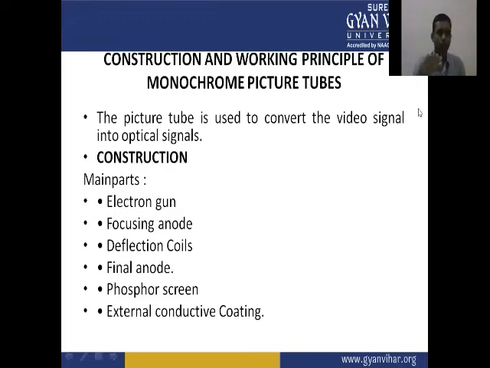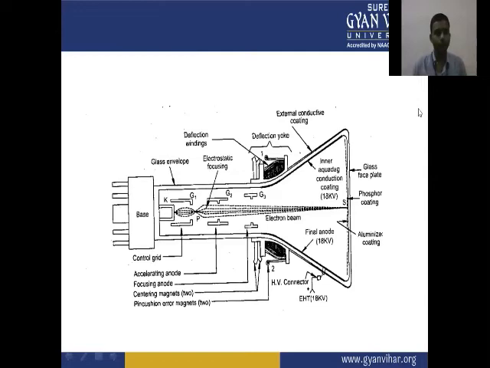Now construction. The main parts of the monochrome picture tube are the electron gun, focusing anodes, deflection coils, final anode, phosphor screen, and external conductive coating. So this is the image of the monochrome type picture tube.